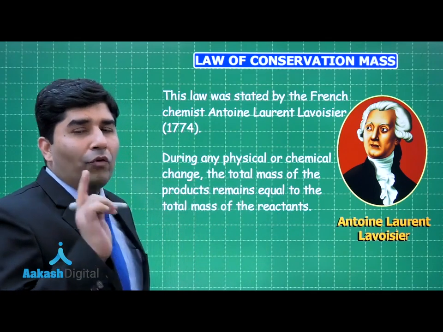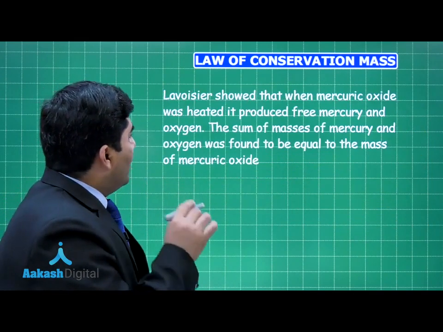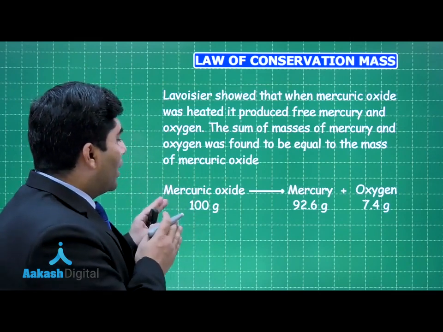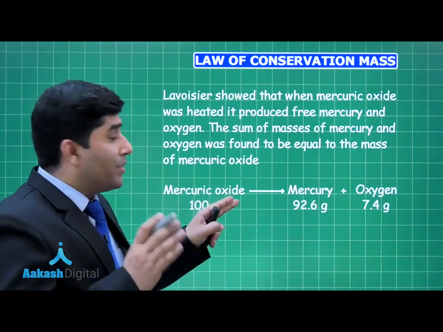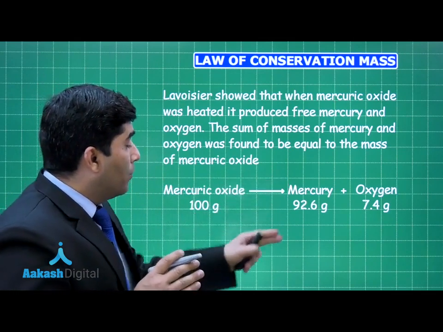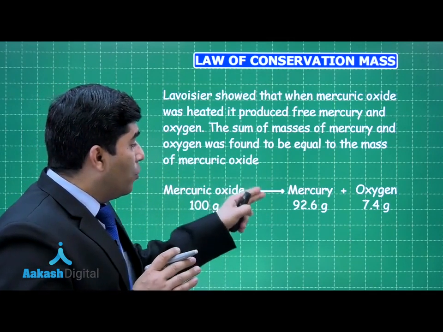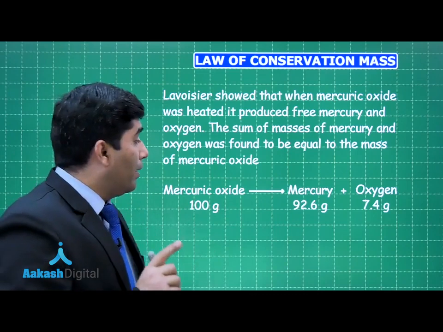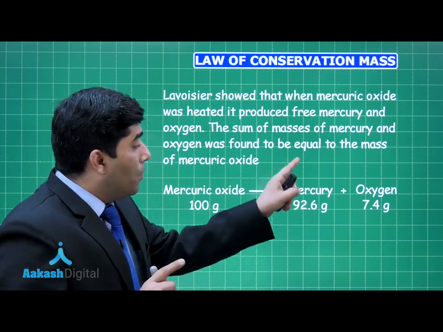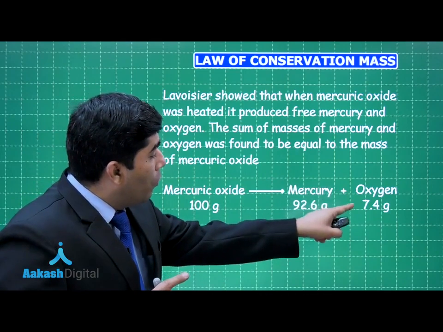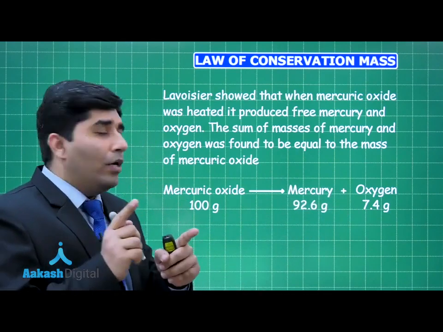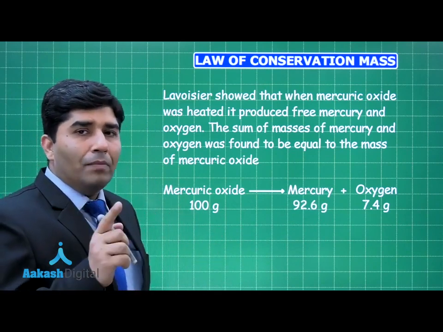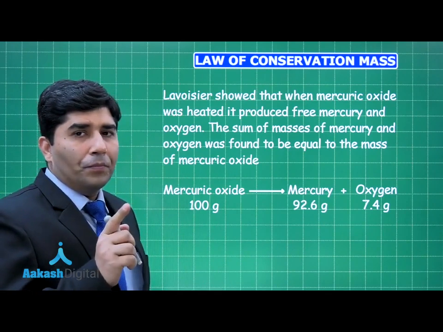He demonstrated one experiment also. He demonstrated the experiment on mercuric oxide and he said that if 100 gram of mercuric oxide decomposes, it will give us mercury and oxygen, and the weight of mercury will be 92.6 gram and oxygen is 7.4 grams, and you can clearly see from here 92.6 gram plus 7.4 gram is exactly equal to 100 grams. It means that mass can neither be created nor be destroyed.